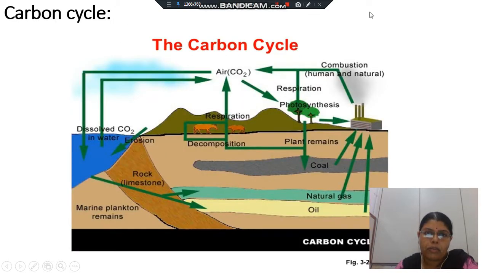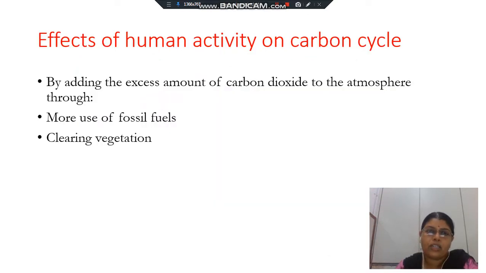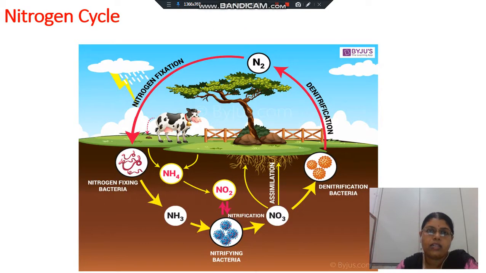Now this is the pictorial representation of the carbon cycle, and it gets balanced only through the process of photosynthesis. That is the main balance between the carbon dioxide emitted into the environment and the carbon dioxide taken from the environment, which is done only by trees through photosynthesis. Now the human activities that affect the carbon cycle: more use of fossil fuels, more emissions from vehicles, and cutting the trees will affect the carbon cycle.